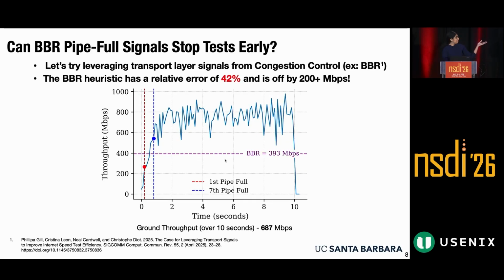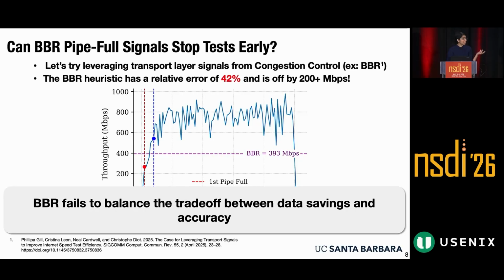In this example speed test, however, unfortunately, even though our ground truth output is 687 Mbps, when we apply this heuristic that tries to terminate early, it has an extremely high relative error of 42% and is off by 200 Mbps. So what's happening? This BBR heuristic is failing to balance the trade-off between data savings and accuracy. It's terminating early, unfortunately.